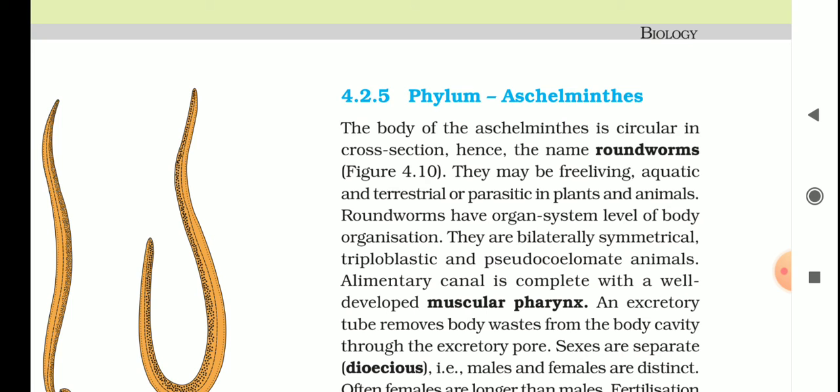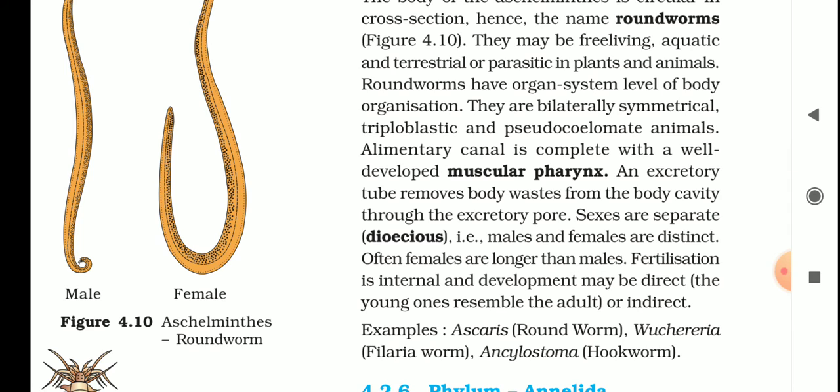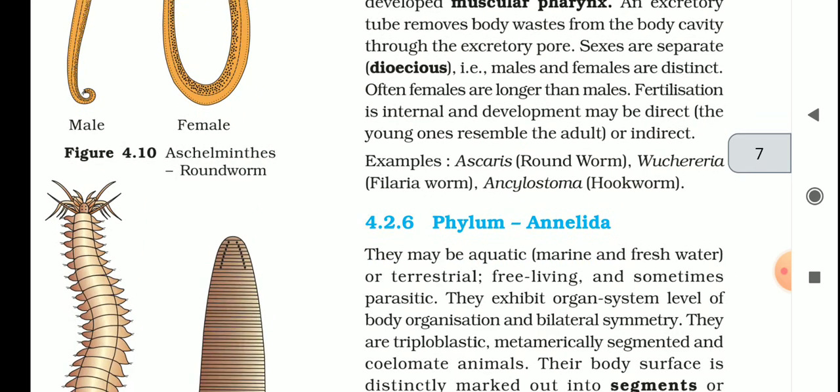The excretory tube removes body waste from the body cavity through the excretory pore. Sexes are separate, the dioecious condition. Often the male is shorter than the female. Fertilization is internal and development may be direct or indirect. Examples: Ascaris roundworm, Wuchereria filarial worm, and Ancylostoma hookworm.